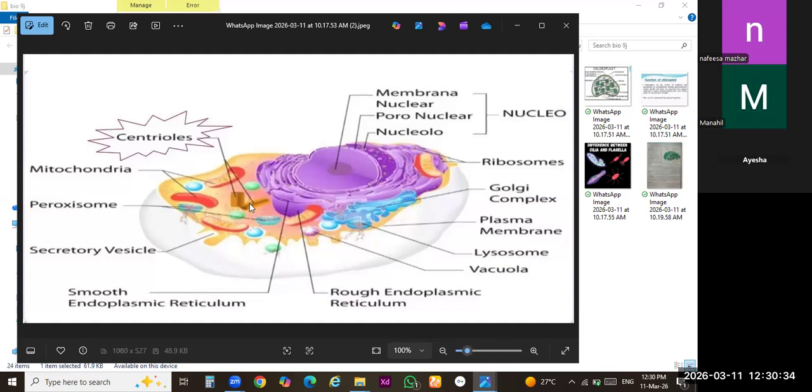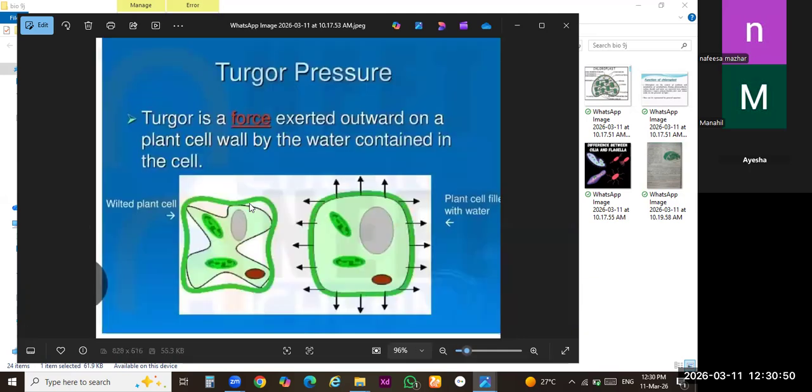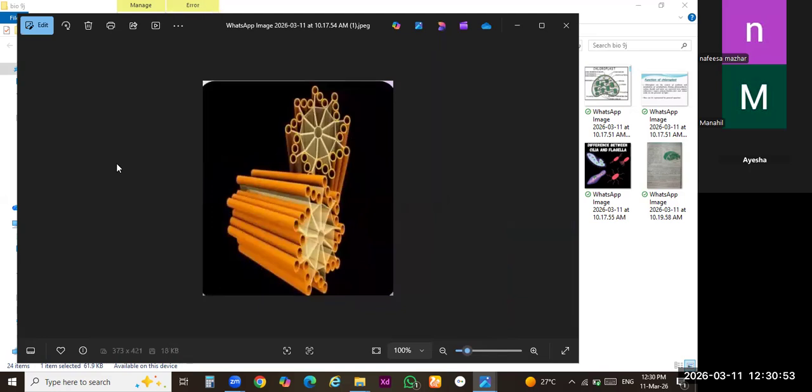These are hollow, cylindrical, elongated structures and form a triplet of nine tubules, and all these tubules are hollow from inside. The basic function of these centrioles is to provide movement. You can see this diagram. It's a triplet of nine tubules: 1, 2, 3, 4, 5, 6, 7, 8, and 9. When we see the cross section of this organelle, you can see all these tubules which are hollow from inside. Clear?